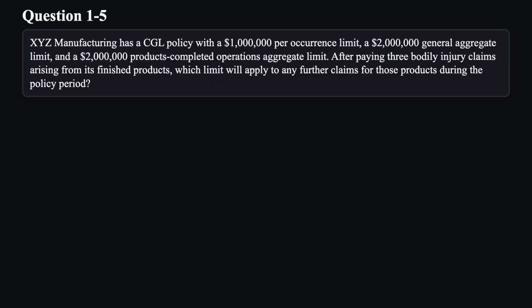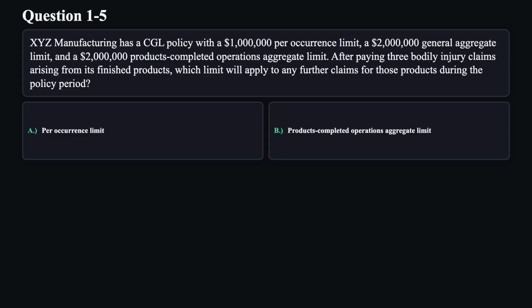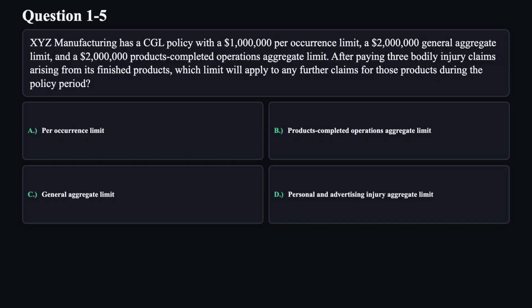Question 5. XYZ Manufacturing has a CGL policy with a $1 million per occurrence limit, a $2 million general aggregate limit, and a $2 million products completed operations aggregate limit. After paying 3 bodily injury claims arising from its finished products, which limit will apply to any further claims for those products during the policy period? A. Per occurrence limit. B. Products completed operations aggregate limit. C. General aggregate limit. D. Personal and advertising injury aggregate limit.